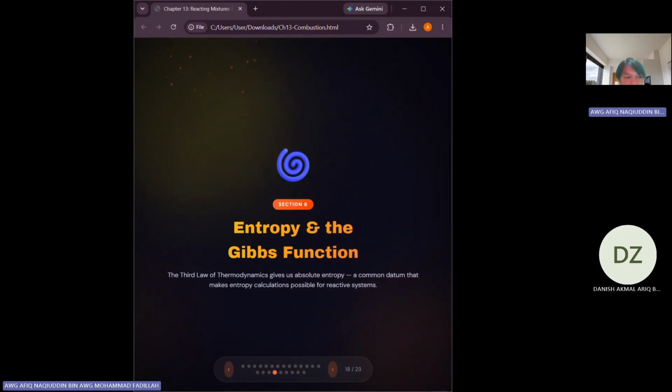Section 6, Entropy and Gibbs function. Just as we needed a special treatment for enthalpy in reactive systems, entropy also requires a special approach, and this is where the third law of thermodynamics comes in.